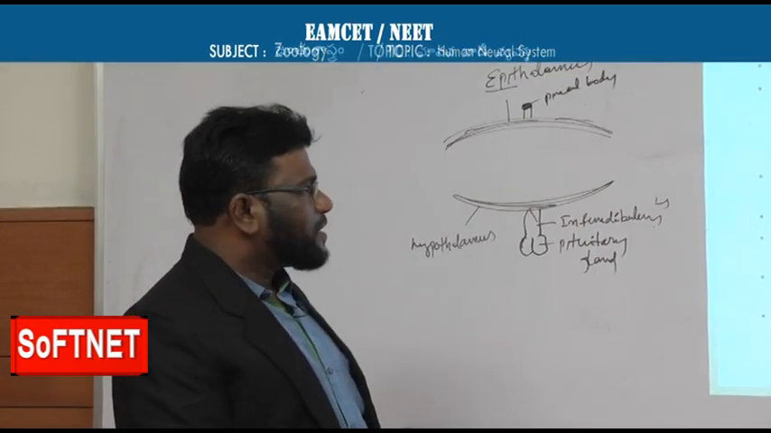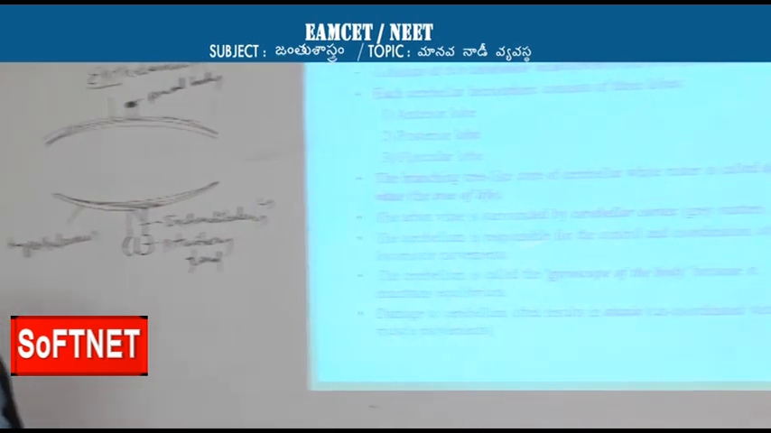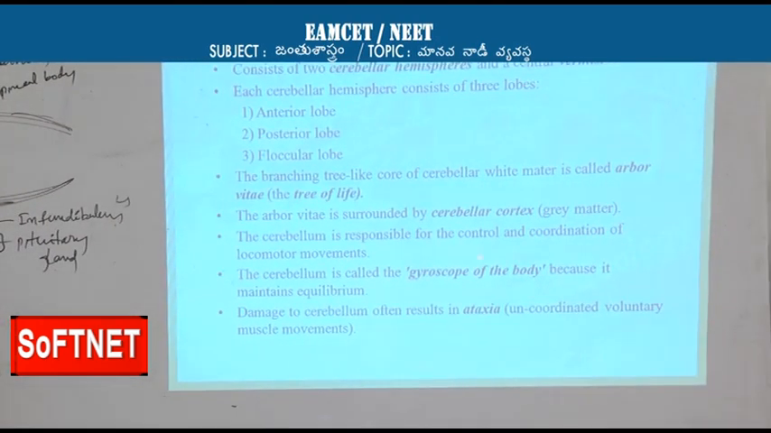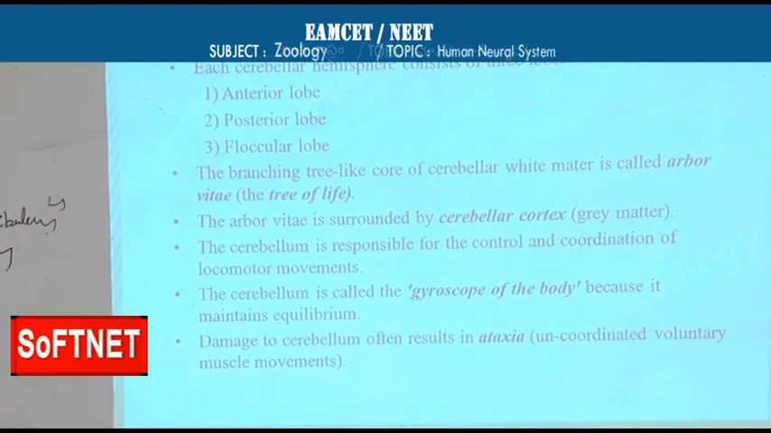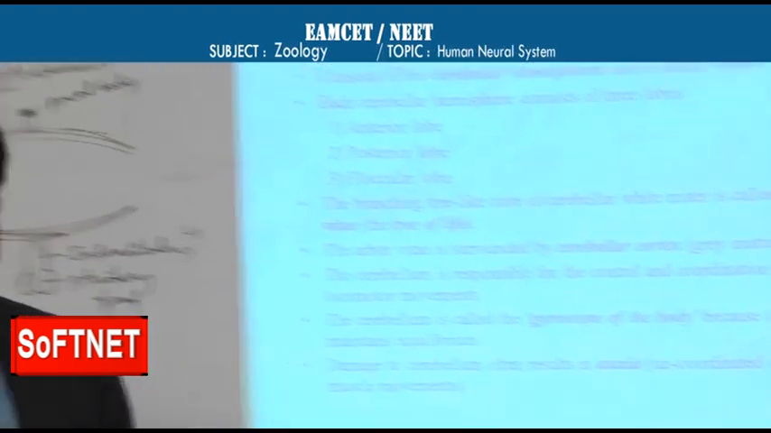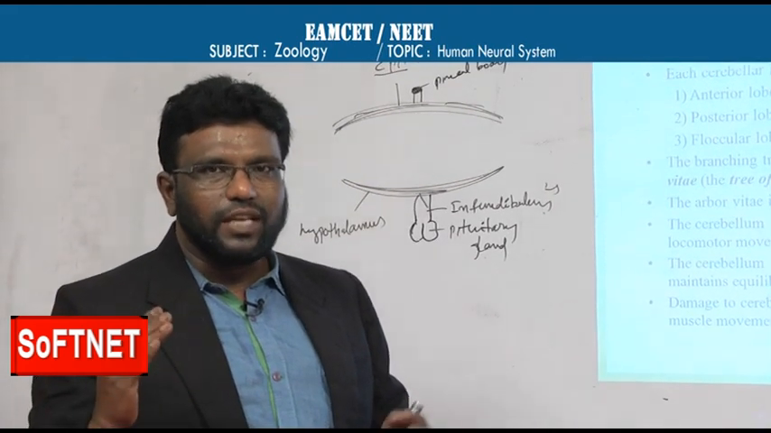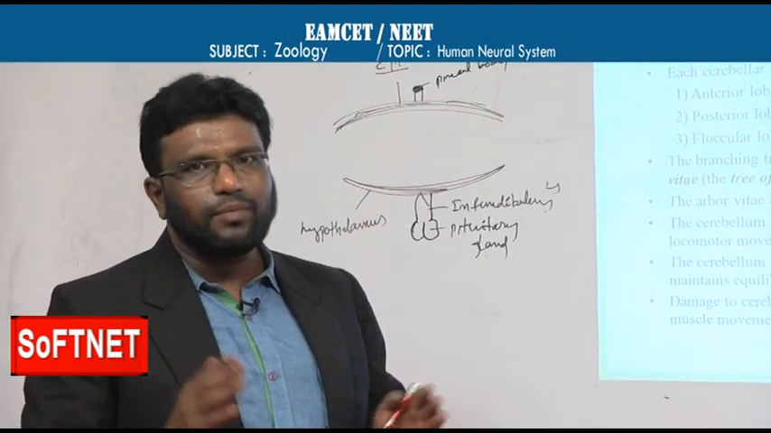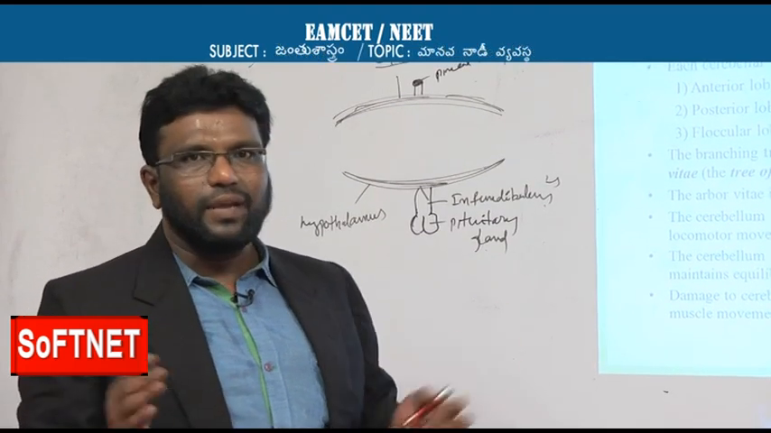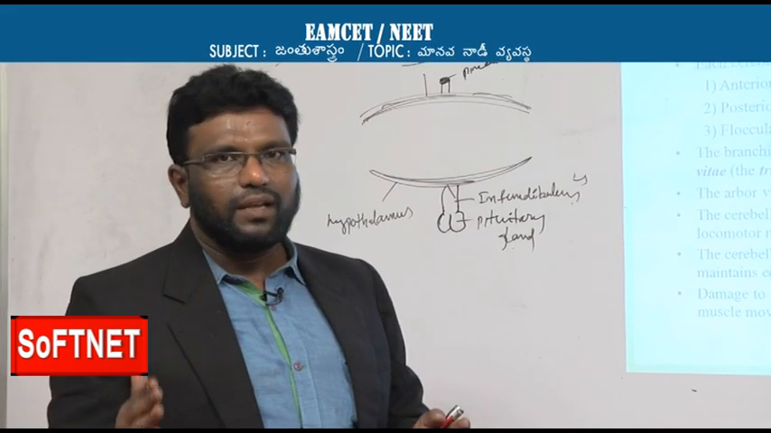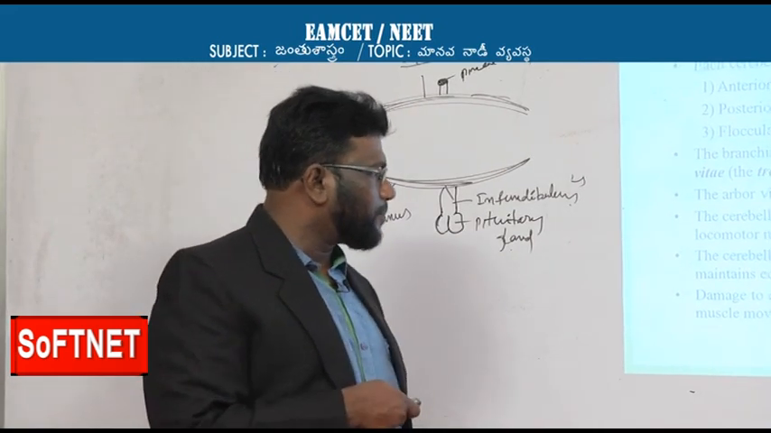Next, the functions of the cerebellum. It controls and coordinates locomotor movements. It acts as a gyroscope of the body. It maintains equilibrium, the balance of the body. If the cerebellum is damaged, balance of the body will be lost, and this is the main function of this particular cerebellum.